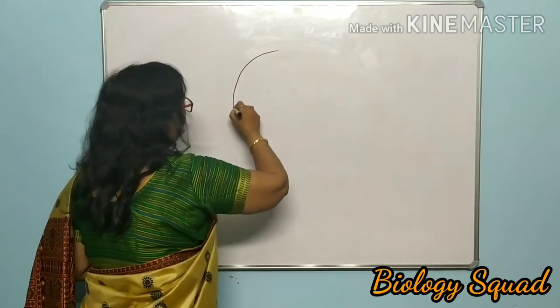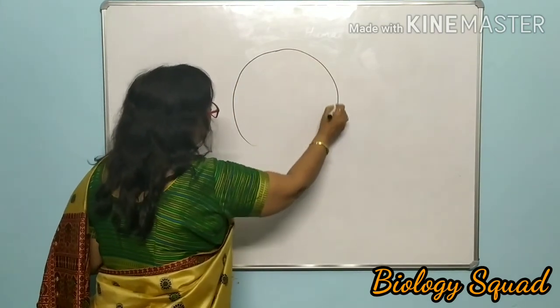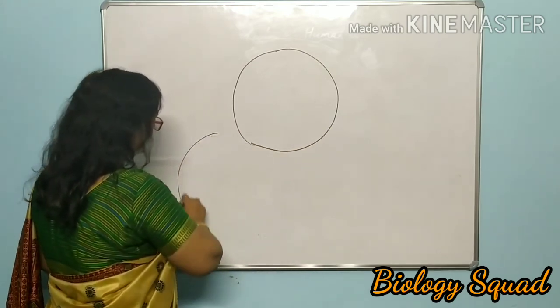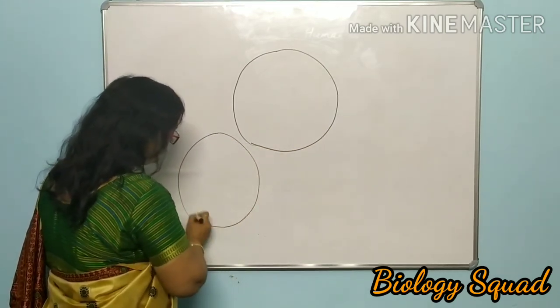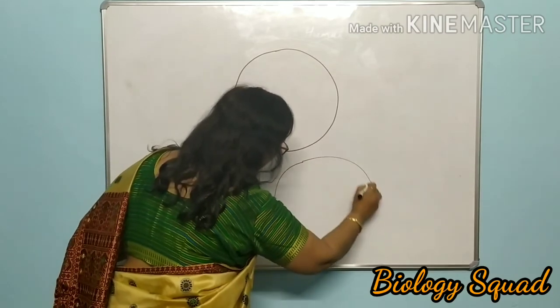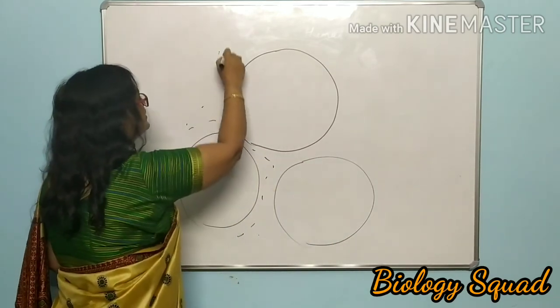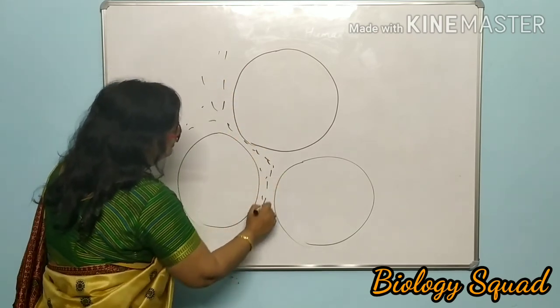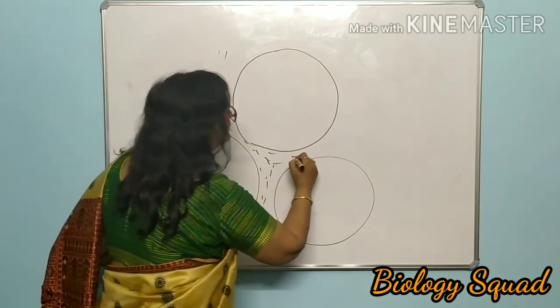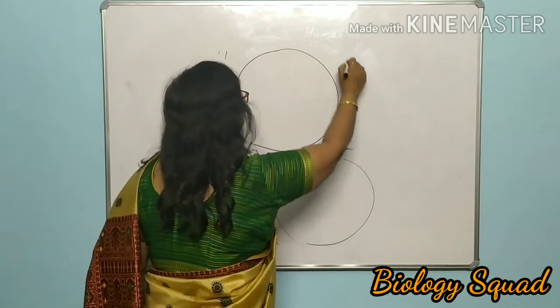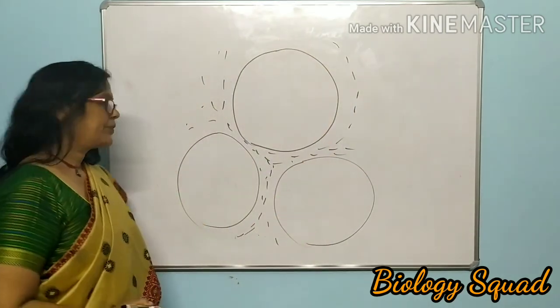Suppose this is a seminiferous tubule. There are so many seminiferous tubules, and in between them there will be matrix, the ground material substances, like this.